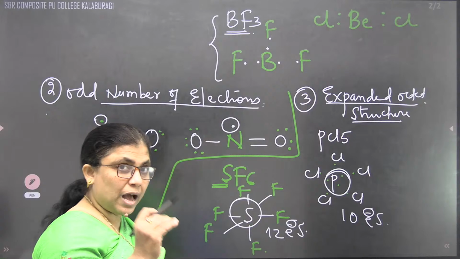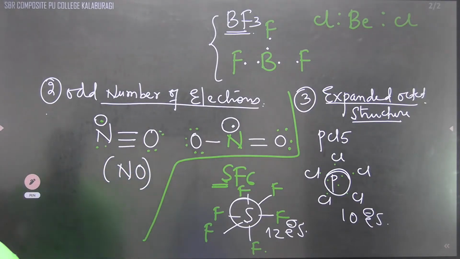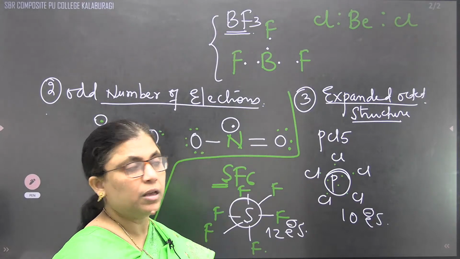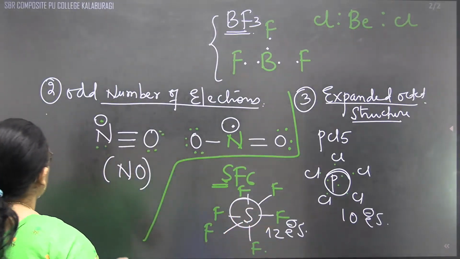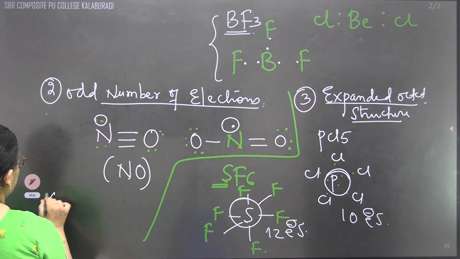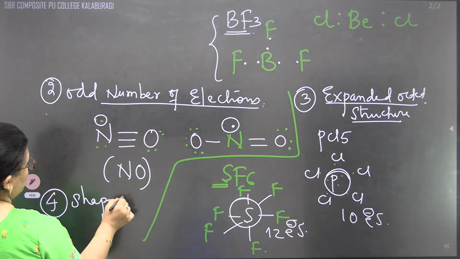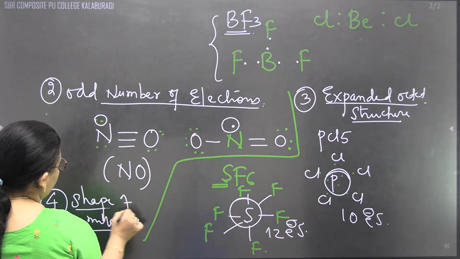And the last one: the octet rule cannot justify the shape of a molecule. Molecular shape is not explained by what? Octet theory. These are the 4 important drawbacks. It does not justify the shape of a molecule.